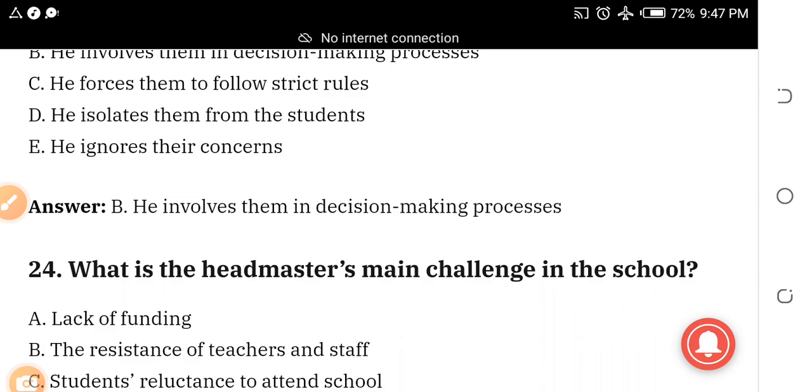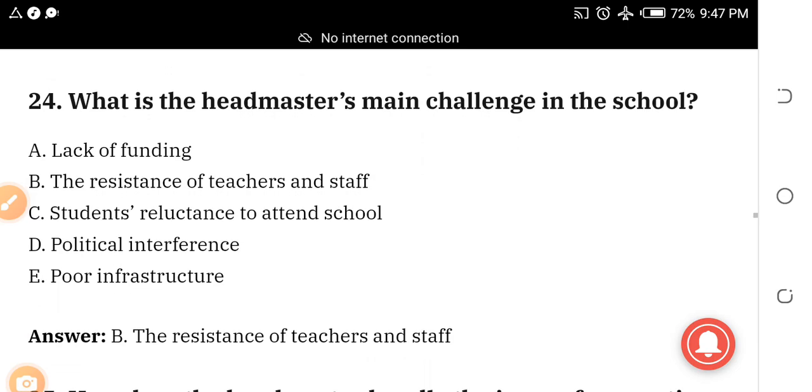Number 24. What is the headmaster's main challenge in the school? A. Lack of funding. B. The resistance of teachers and staff. C. Students' reluctance to attend school. D. Political interference. E. Poor infrastructure. The answer is B. The resistance of teachers and staff.